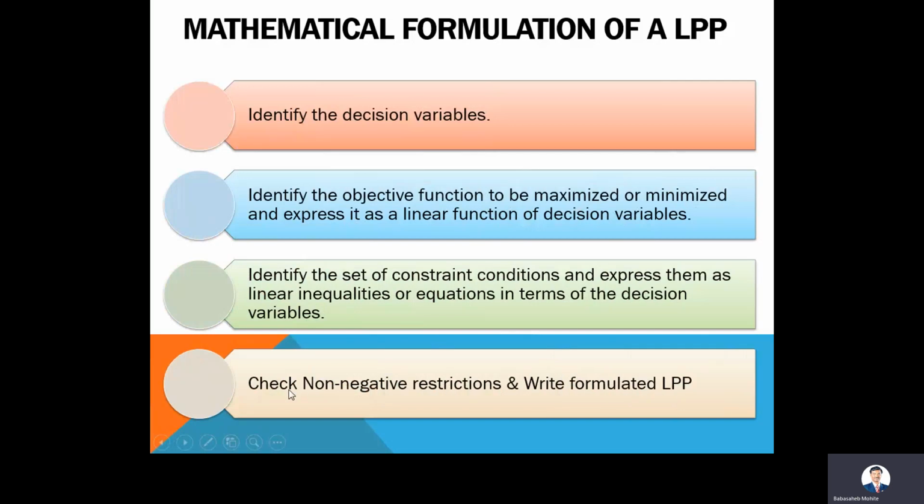And the last one, check the non-negative restrictions, whether the decision variables that you are selecting are all positive or some variables are negative. Once you identify all those things, you write the formulated LPP with the objective function, constraints and non-negative restrictions. So these are the 4 steps that you have to follow while formulating an LPP.